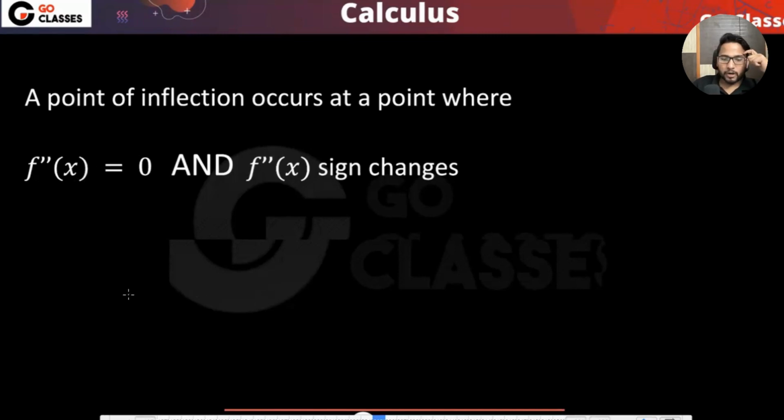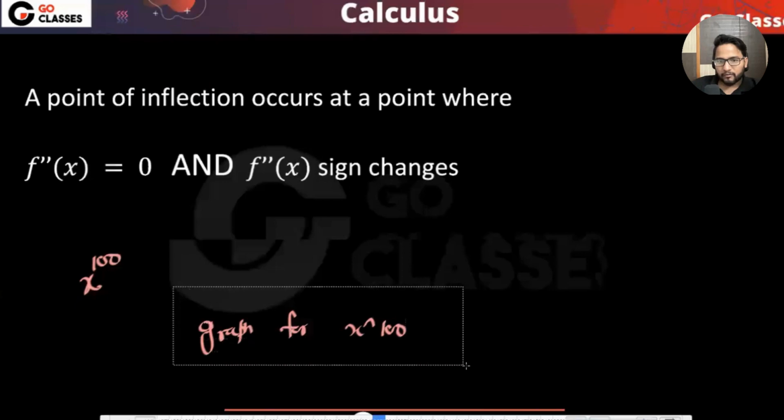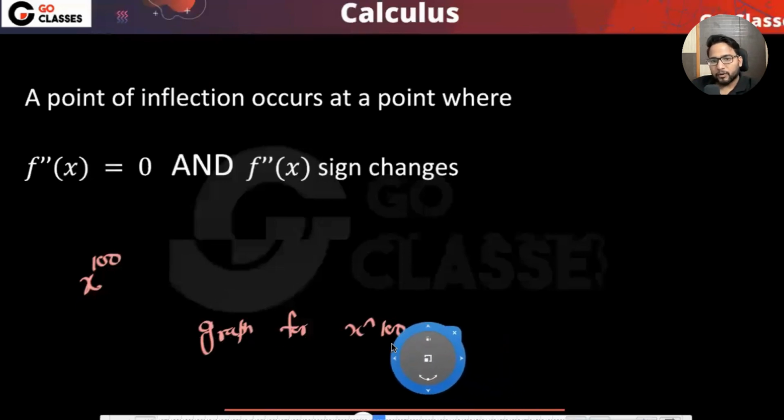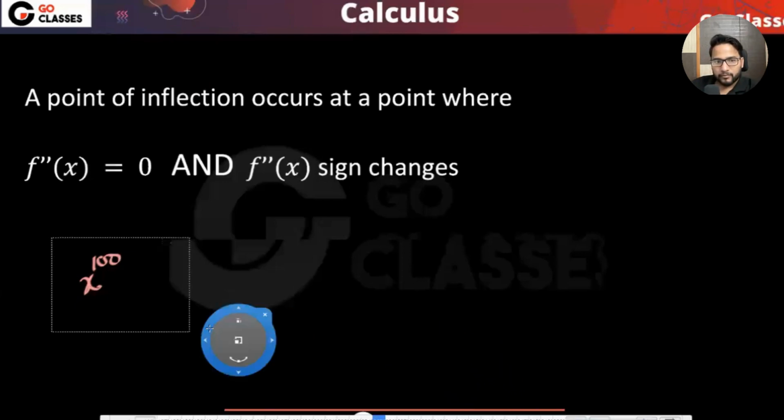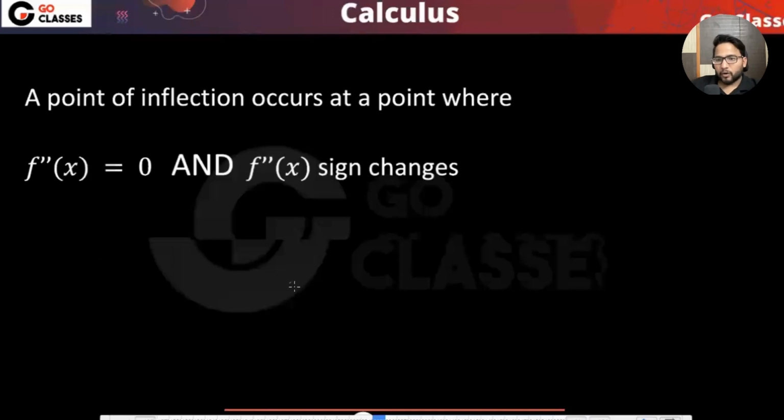Maybe let's suppose the example of x to some higher power. If it doesn't change its sign, let's suppose x^100. Just Google the graph for x^100. Can you give me the graph? How does it look? Can anyone do this? If you talk about the graph for x^100, then most probably it should be something like this.